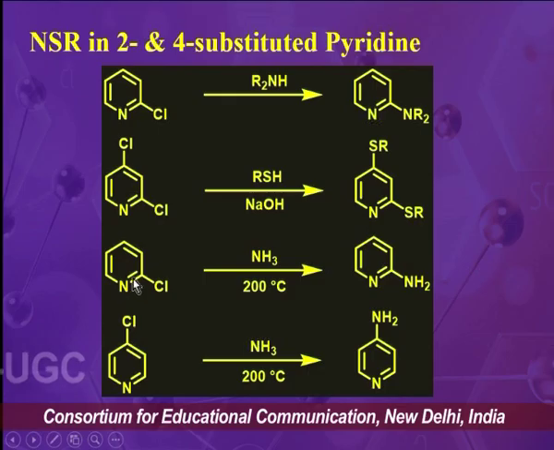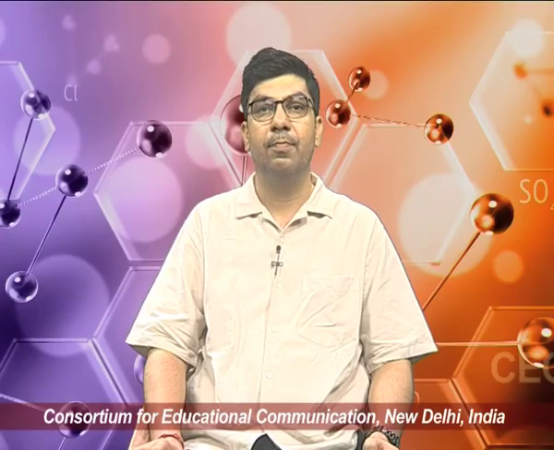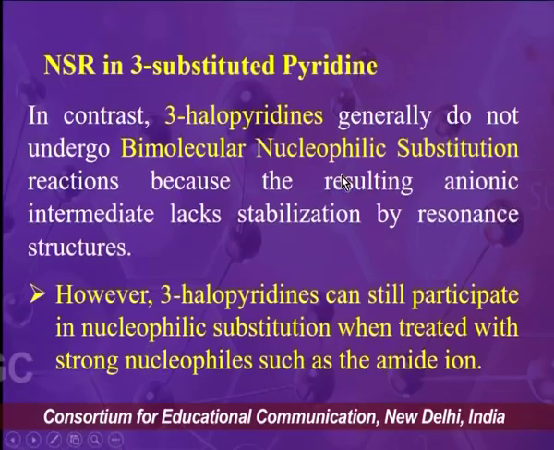Then the reaction of 2-chloropyridine can also be carried out by using ammonia at 200 degrees Celsius. Then it produces 2-aminopyridine as the final product. Then the reaction of 4-chloropyridine with ammonia will produce 4-aminopyridine as the final product. So now we are going to discuss the nucleophilic substitution reaction in 3 substituted pyridine derivative.